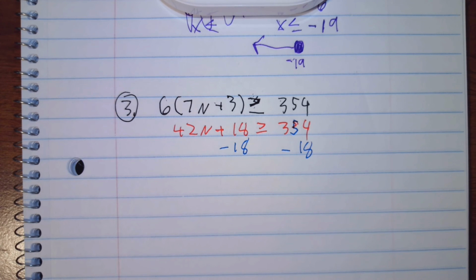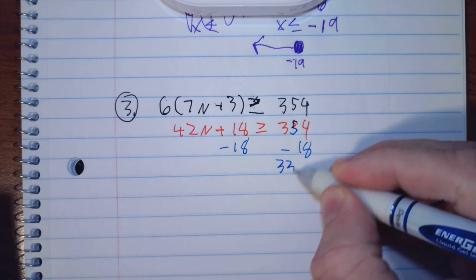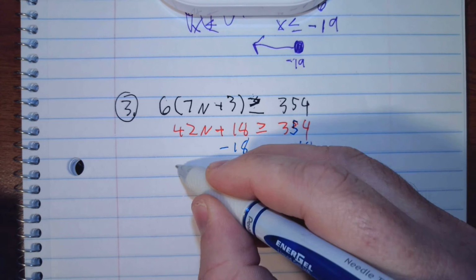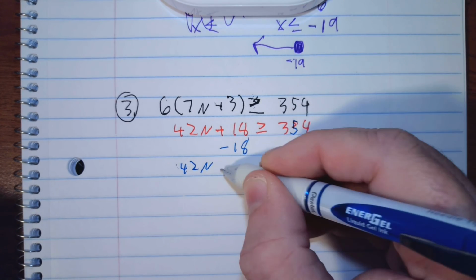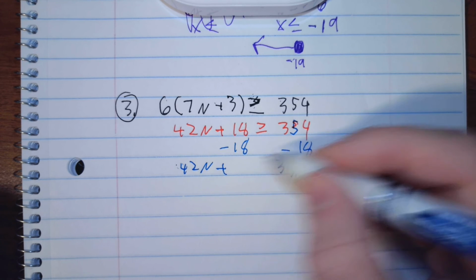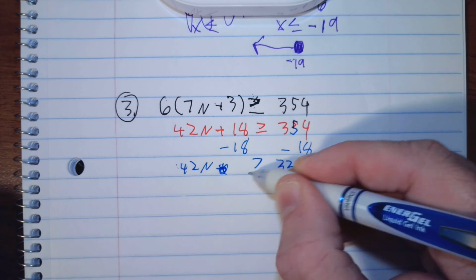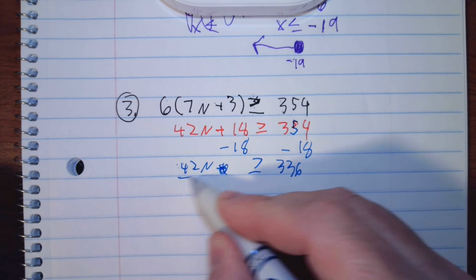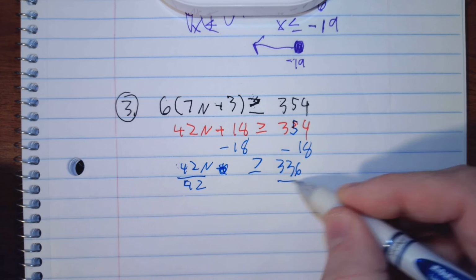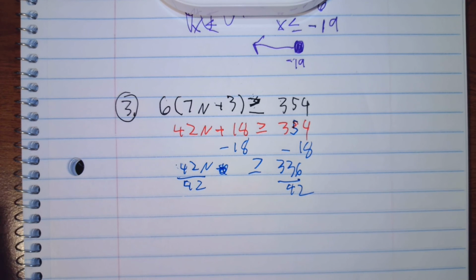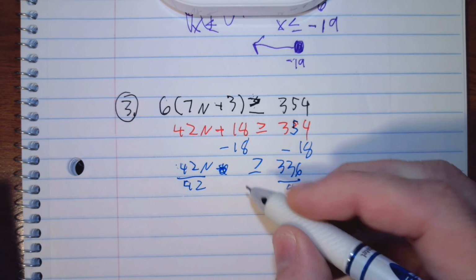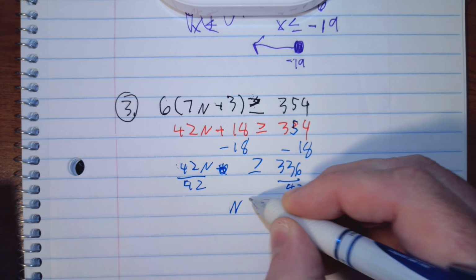Write that down. And so when you do this, check it with this and make sure you're getting the steps right and being able to show the work properly. I'm writing, of course, a little bigger than a lot of people would. Okay, and we're going to divide by 42. Divide by 42. And we don't have to flip the sign because there's no negatives. You only flip the sign if you divide by a negative. And so this is here.